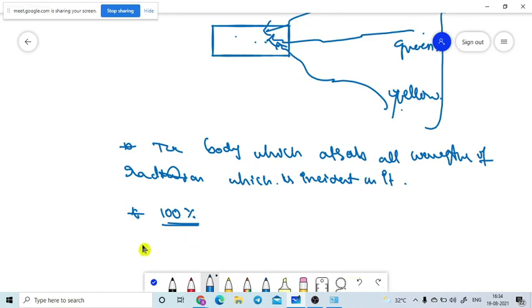That's why it appears black. While it is absorbing, that is okay, no issue. While it is absorbing, the temperature of the body must increase, right? Hello. Yes, sir. So the temperature of the body must increase. Now I incident some radiation of heat energy, and the temperature of the body rises.